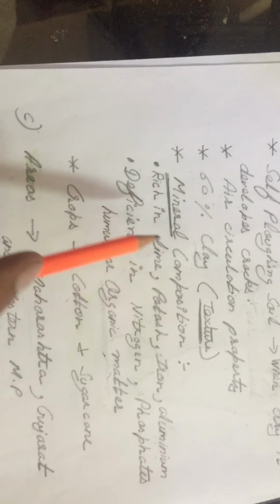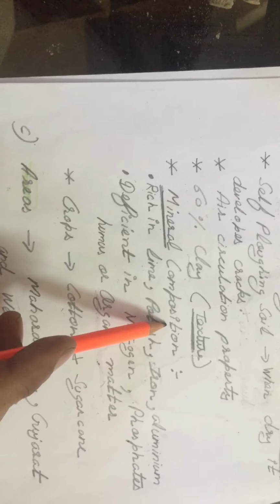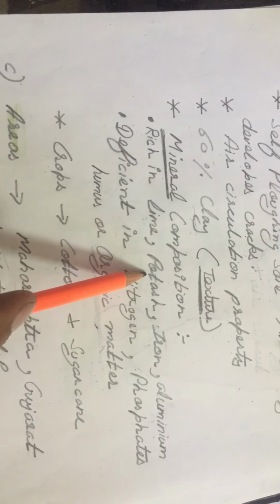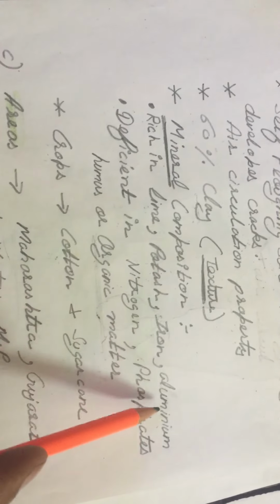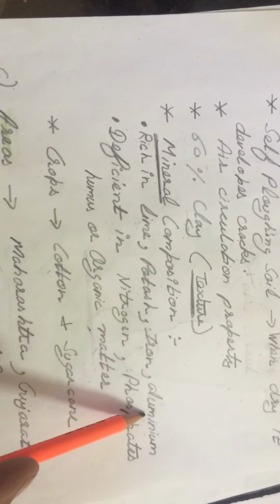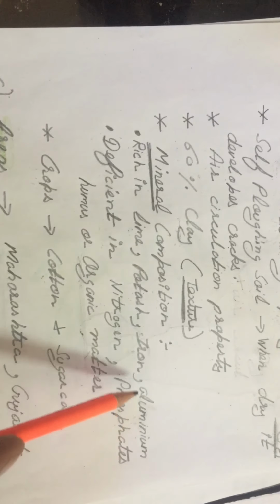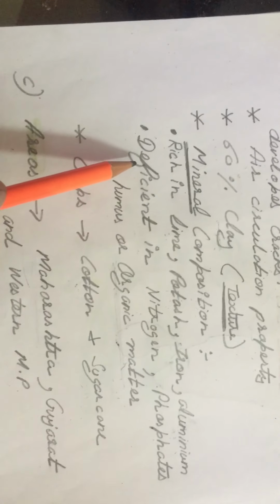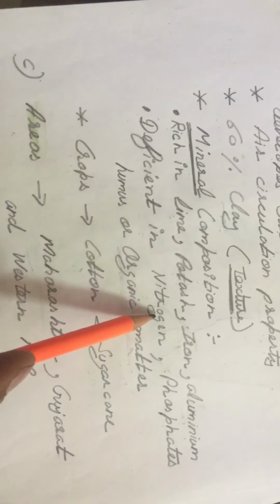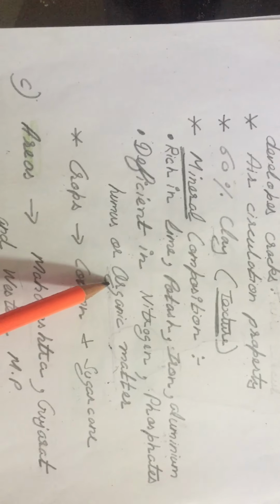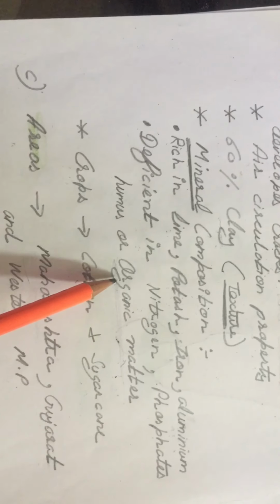If we talk about its mineral composition, these soils are very rich in lime, potash, iron and aluminium. Due to the presence of a high concentration of iron and aluminium in this soil, these soils appear black in color. But these soils are very deficient in nitrogen, phosphates and organic matter. But alluvial soils are very rich in organic matter. Black soils are deficient in organic matter.